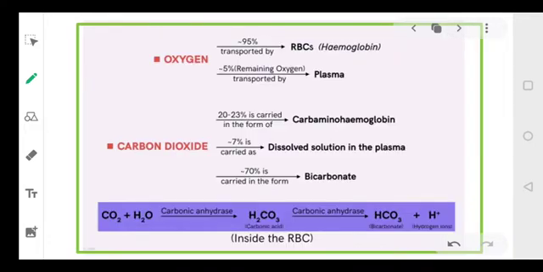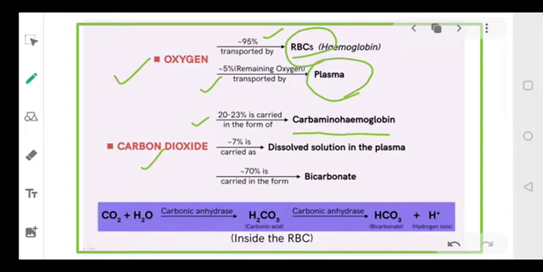Now, in summary, we can write oxygen, the transport of oxygen. 95% of the oxygen is transported by hemoglobin, that is RBC, and 5% of oxygen is transported by plasma in dissolved form. Secondly, carbon dioxide: 20 to 25% is transported by RBC in the form of carbamino-hemoglobin. 7% is transported in the dissolved form and 70% is transported as bicarbonates.